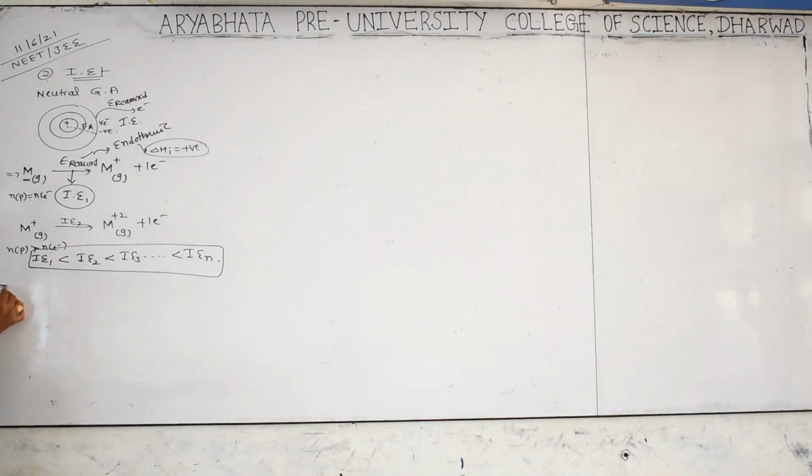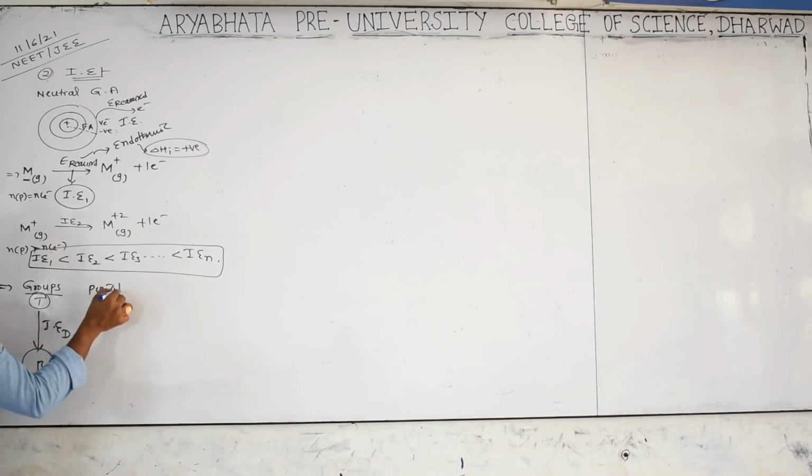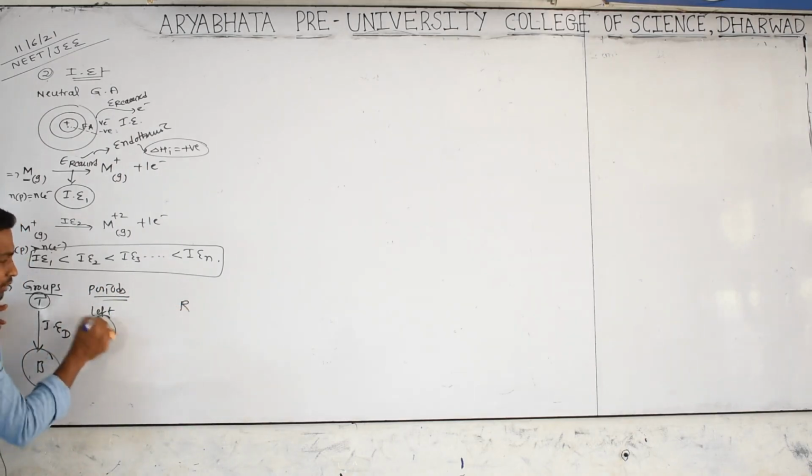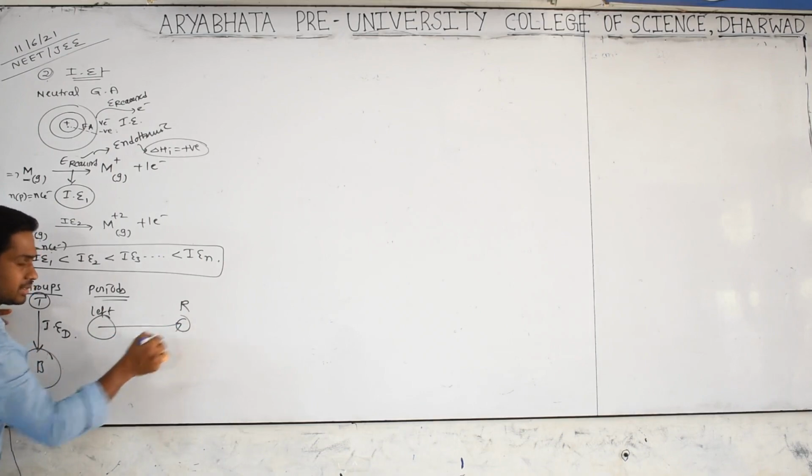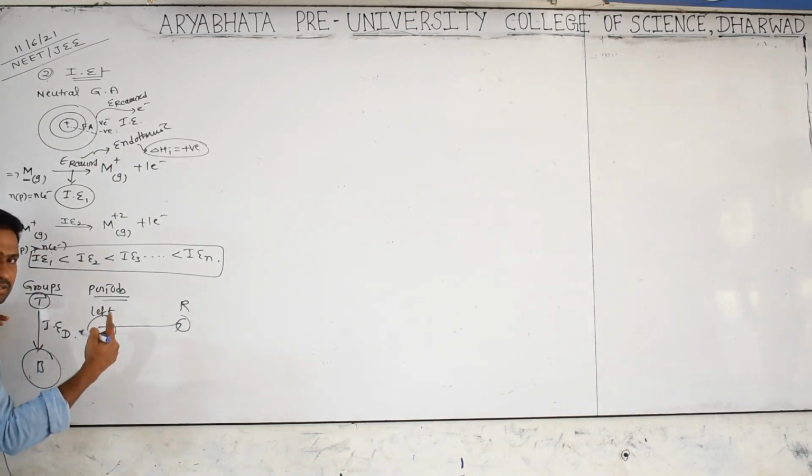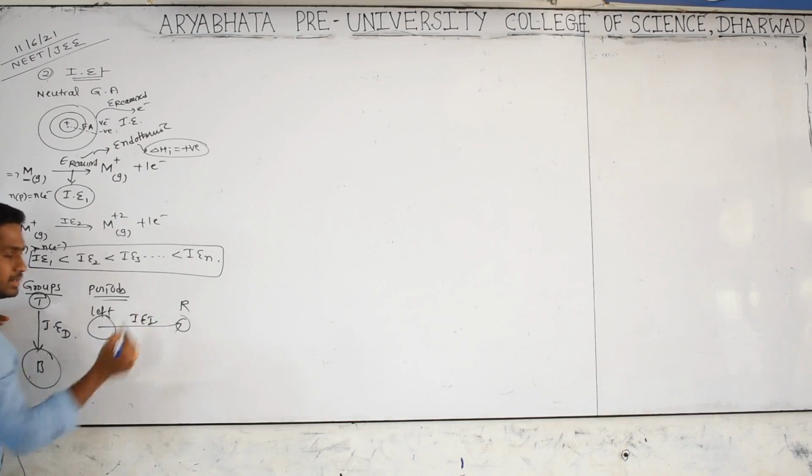Now, how does it change in the periodic table across groups and periods? In groups, top to bottom: size increases, attraction decreases, so ionization energy decreases. In periods, left to right, it is reverse: size decreases, force of attraction increases, and the energy required to pull the electron keeps increasing.